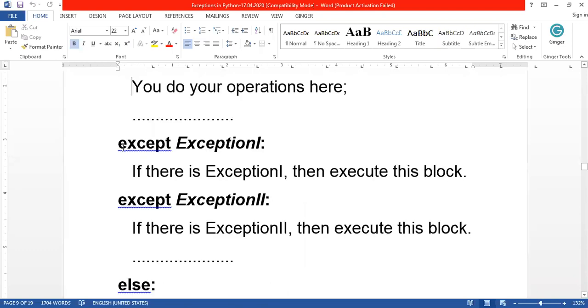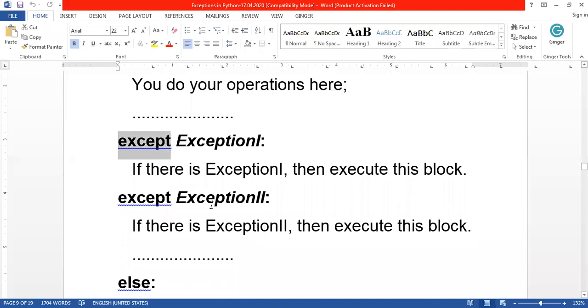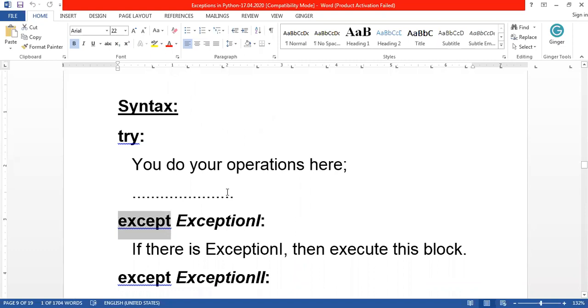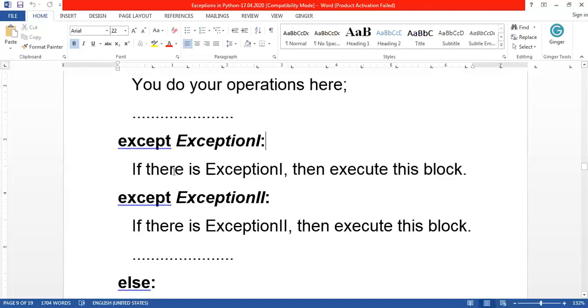With the help of except. If you have doubt that some errors may occur in the code, you give that code inside a try block, and how to handle the error in case any error occurs at runtime, meaning how the message or code should be executed, is given in the except block. In this way you are handling the error.